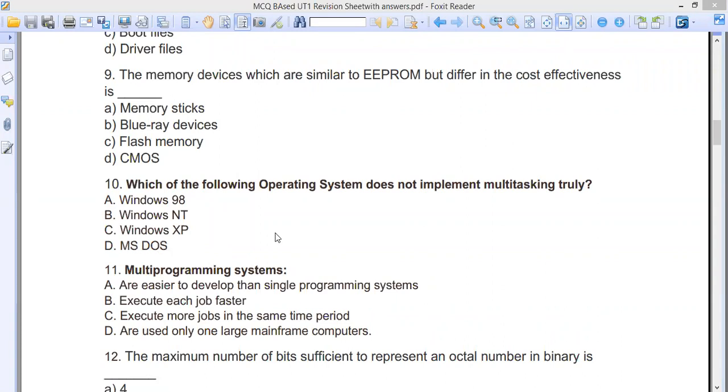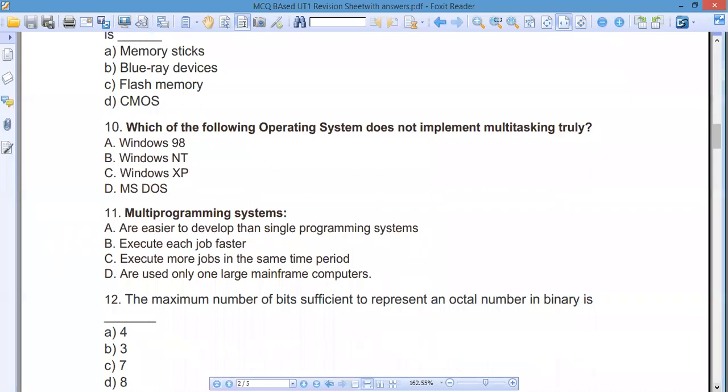Okay, then we have a multi-programming system. So what is your idea of a multi-programming system? Your options are: are easier to develop than a single programming system, execute each job faster, execute more jobs in the same time, and are used only on large mainframe computers. So what is the answer?